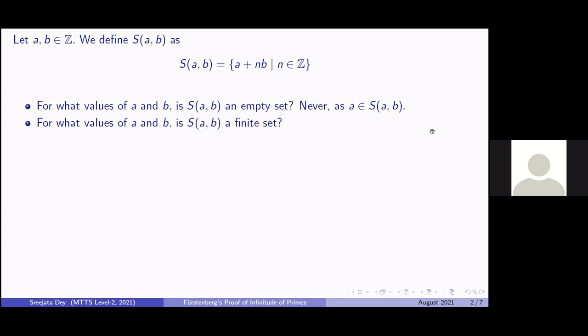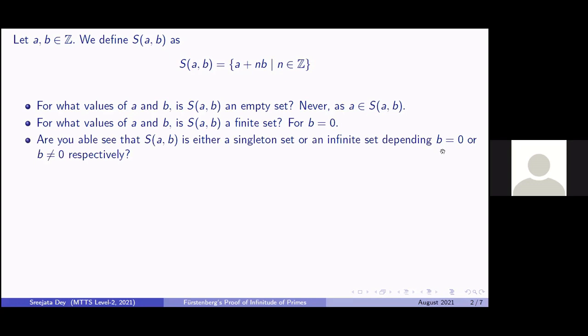Now for what values of A and B is S_{A,B} a finite set? So what does S_{A,B} look like? It contains A and it contains A plus minus B, A plus minus 2B, and so on. So in order for it to be finite, this progression on both sides needs to be stopped. So if B is 0, that is a case when we will obtain a finite set as S_{A,B}. So it is finite for B equal to 0. Now extending this, S_{A,B} is rather the singleton set consisting of just the element A when B is 0.